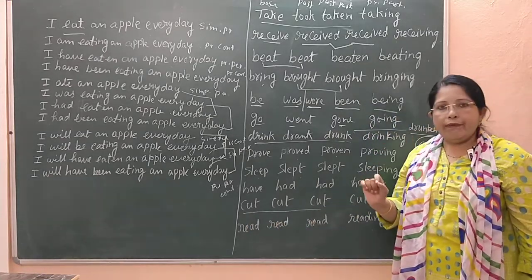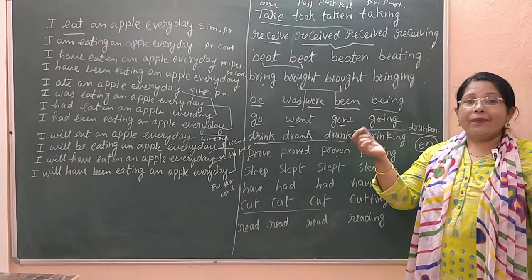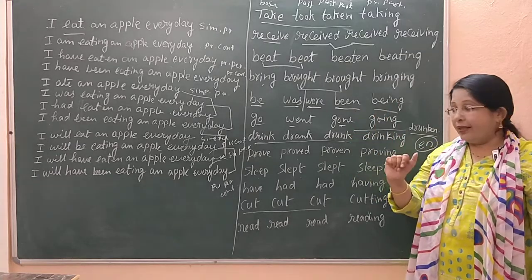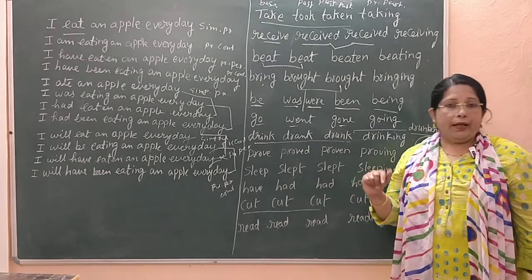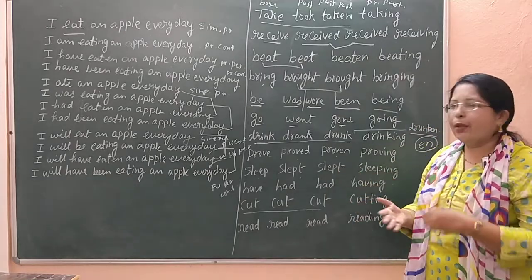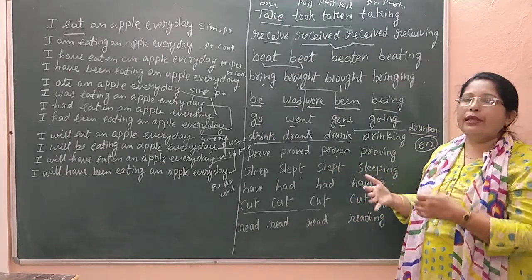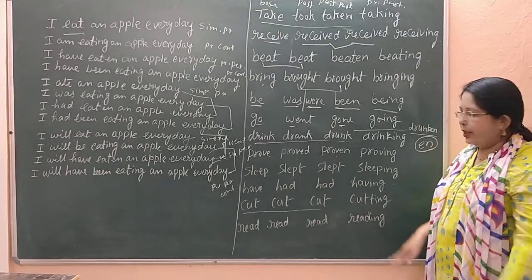Here all three forms will be the same. I cut my finger. I cut my finger. Past tense, present tense. I cannot say I cutted my finger; it will be wrong. You should not add ed to cut. Like put, all three forms will be the same. The fourth form will be the ing form.